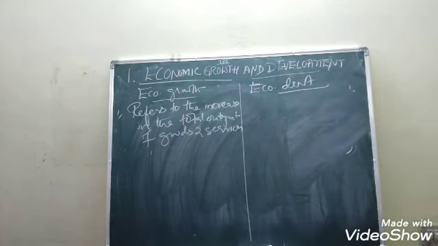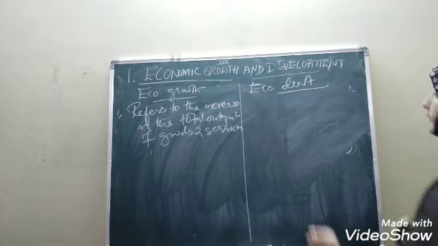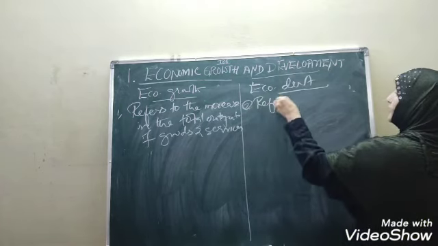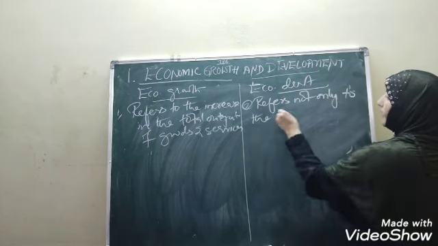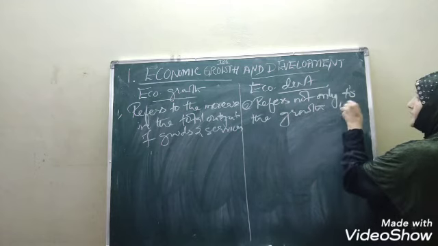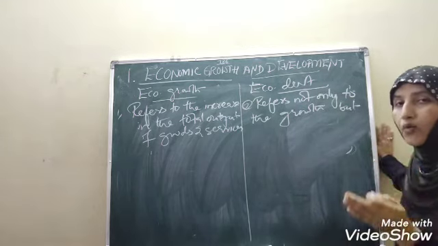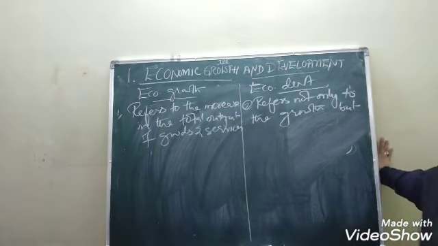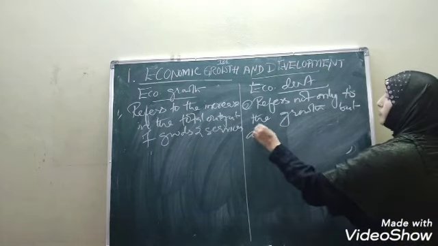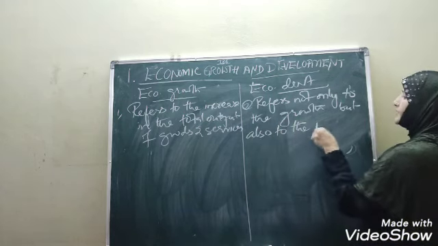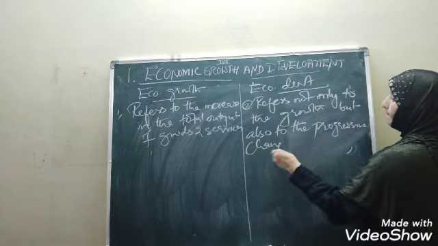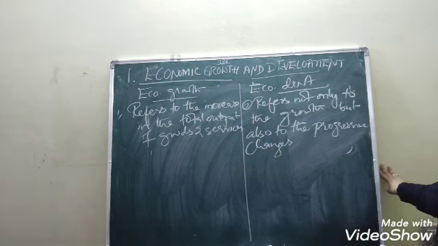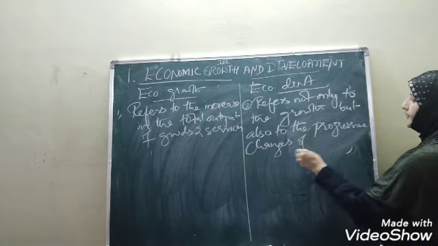Then what is development? It refers not only to economic growth, but to what we discuss, children, as the overall development of the country. So it refers not only to growth but also to the progressive changes in the socio-economic structure of the country.